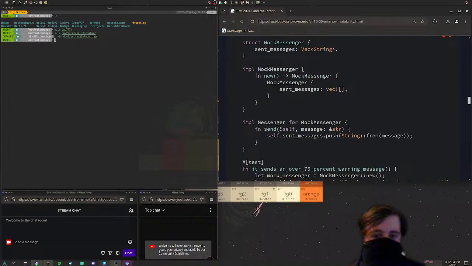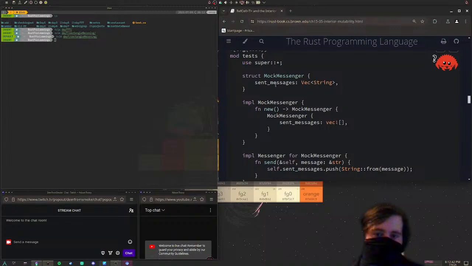Implement MockMessenger, function new. The new method within MockMessenger outputs a MockMessenger struct. We create a MockMessenger with the sent_messages value of an empty vector.